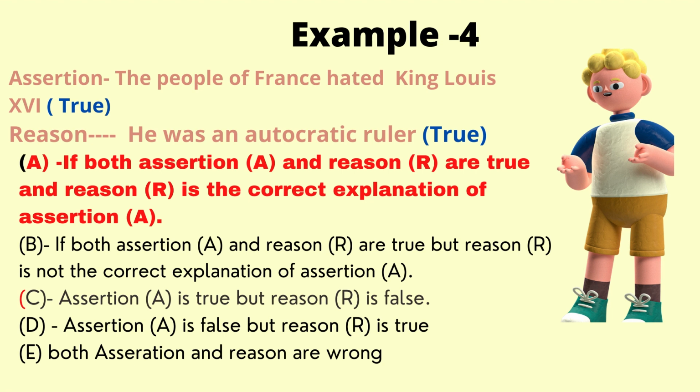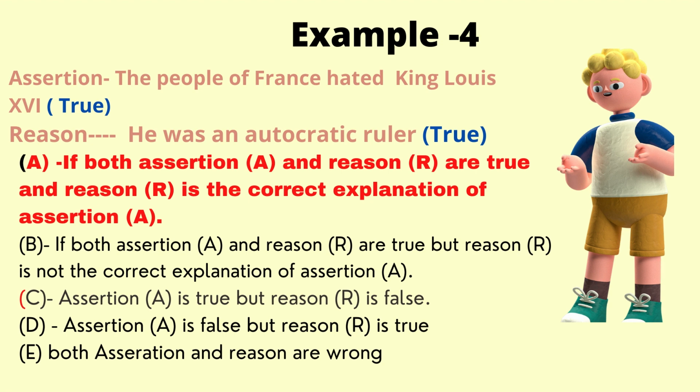Now let's analyze it once again. The people of France hated King Louis XVI. Yes, we all learned that in the French Revolution, that people hated King Louis, so that is true. Reason, he was an autocratic ruler, that is also true. So here, both are true. So in such a situation, when the assertion and reason are true, we take step number 2. What is that step number 2?